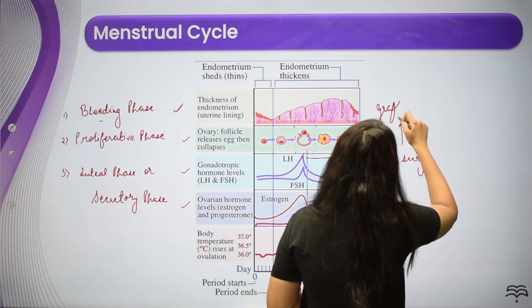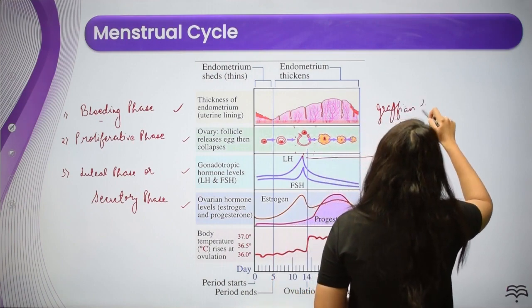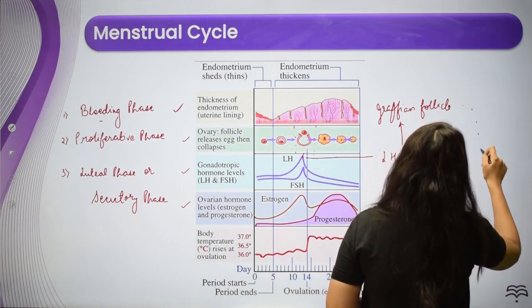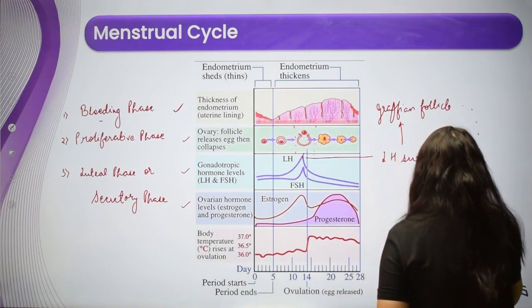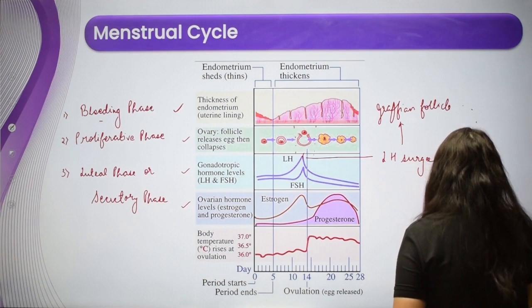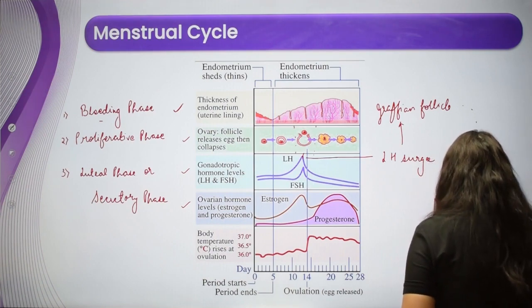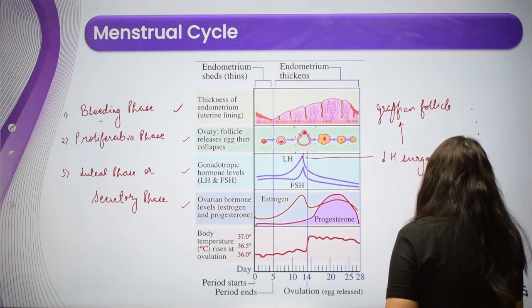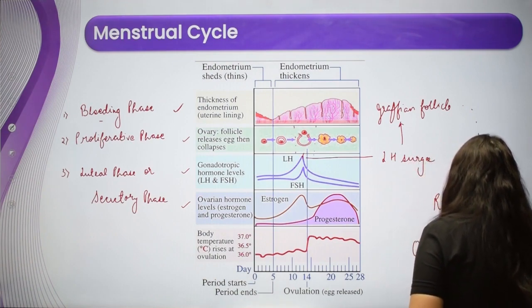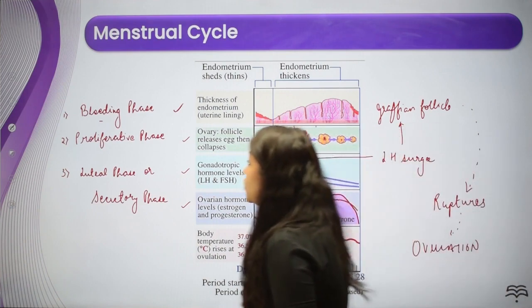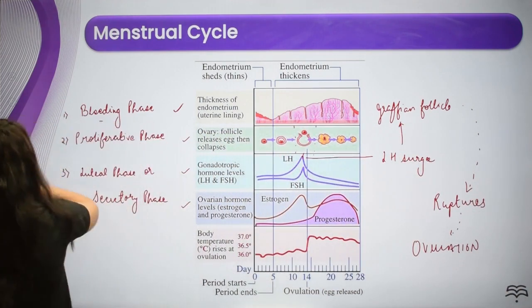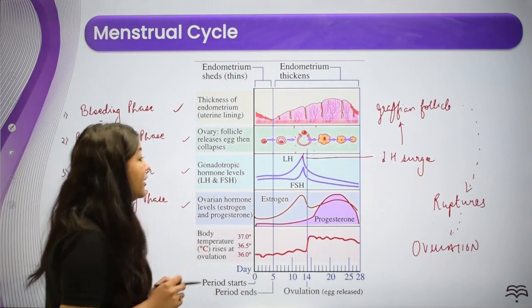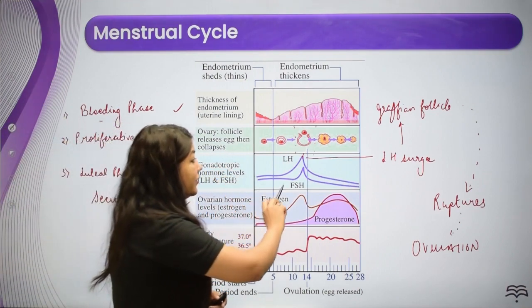The Graafian follicle is rupturing. Rupturing means the process of ovulation is happening. So the process of ovulation is linked to which event? It is linked to the LH surge. All right, very important point. Now the ovulation has happened.